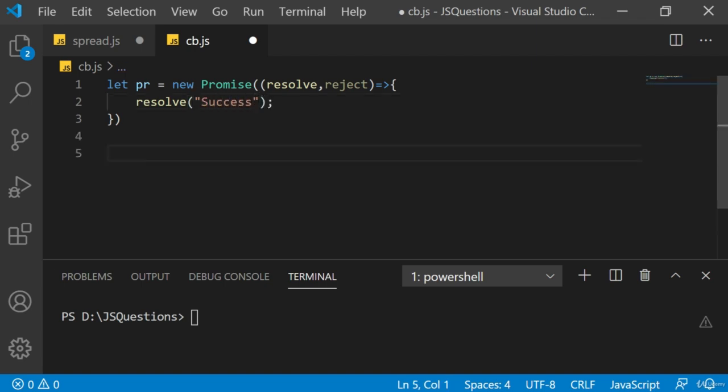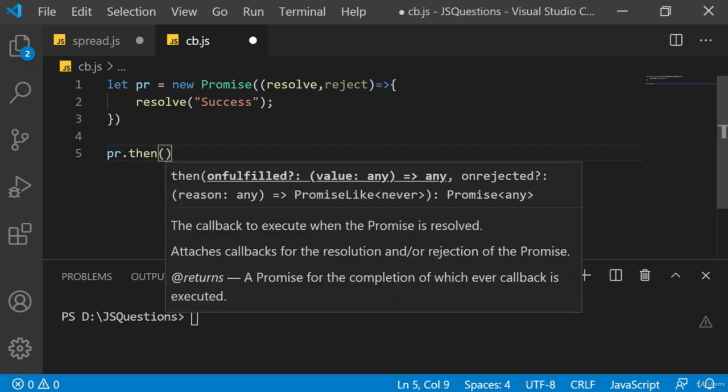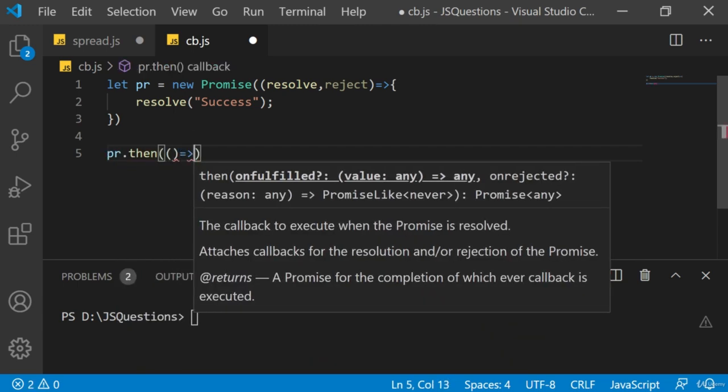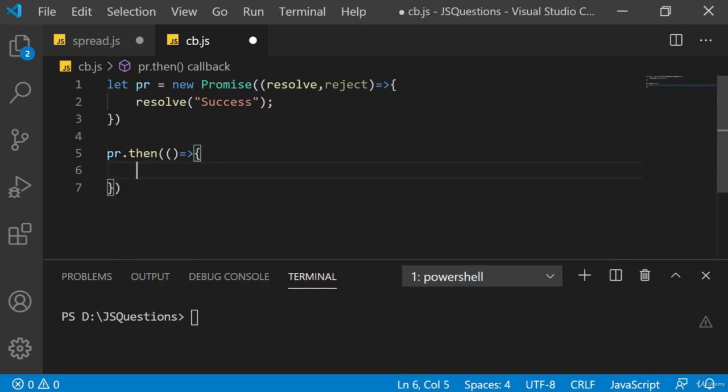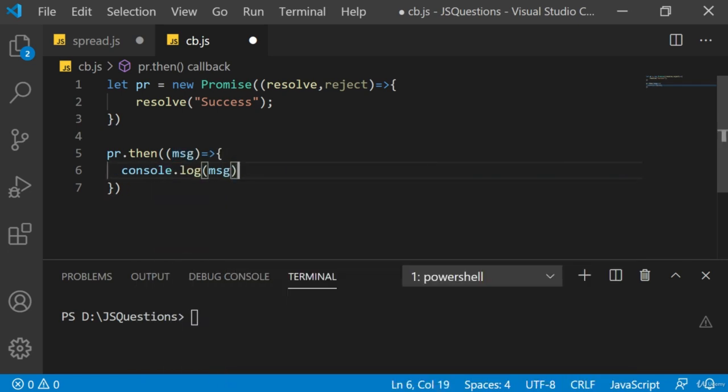Now to deal with this promise, how do we chain the promise with the then method? So we write like this, pr.then. This also has a callback function. So I'll just write the message we want to display. Let's say msg. So when this resolve is called, it sends the data, this resolve data, to this msg variable, which we can display. So I'll say console log, and I want to display the msg.